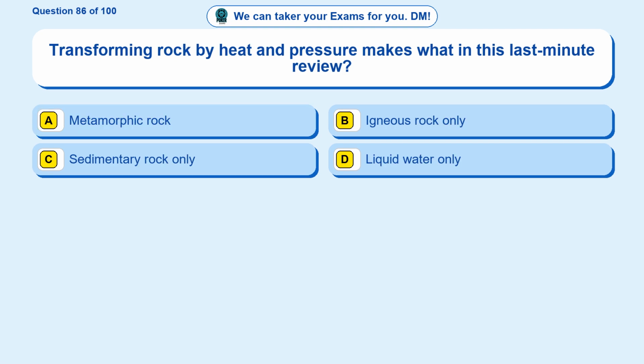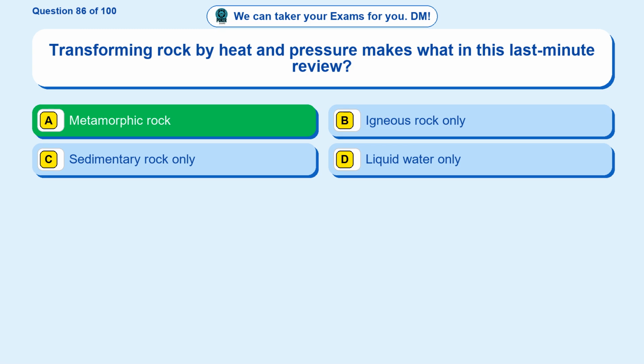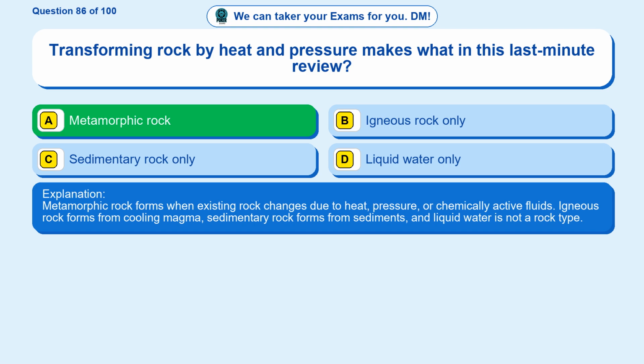Question 86. Transforming rock by heat and pressure makes what in this last-minute review? Option A, metamorphic rock. Option B, igneous rock only. Option C, sedimentary rock only. Option D, liquid water only. The correct answer is option A. Metamorphic rock. Metamorphic rock forms when existing rock changes due to heat, pressure, or chemically active fluids. Igneous rock forms from cooling magma, sedimentary rock forms from sediments, and liquid water is not a rock type.